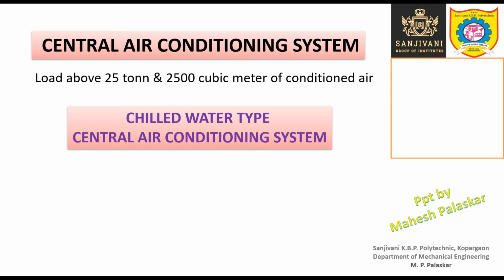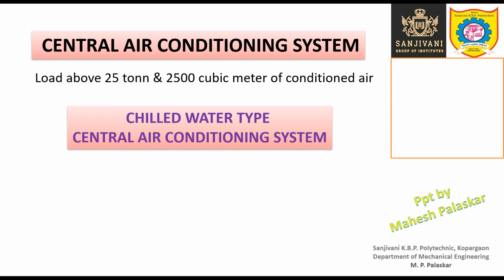So there are two types of central air conditioning system. One is the chilled water type central air conditioning system. So in this system, we are not cooling the air directly with the vapor compression system. We are cooling the water, and this water gets chilled. Then this water is circulated, and it is passing through each and every room, and in each and every room, the air comes in contact with this coil of the chilled water, the coil through which chilled water is passing.